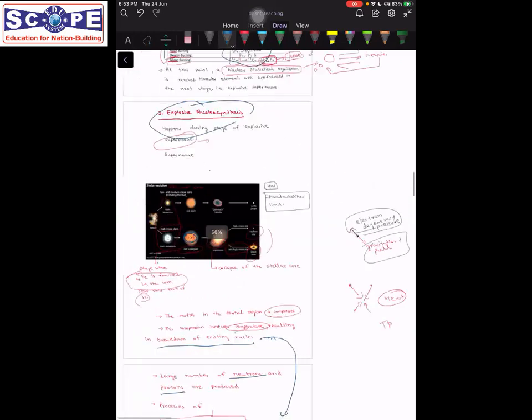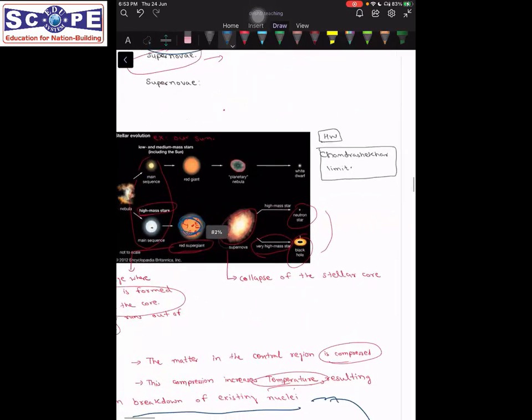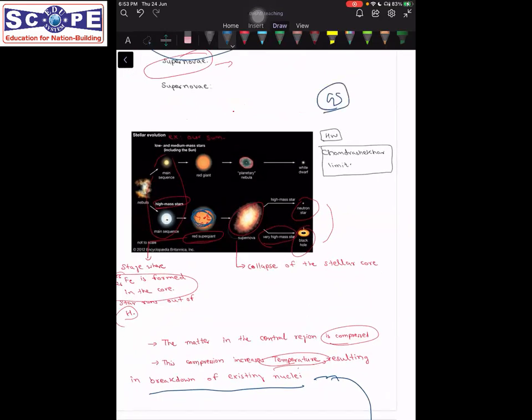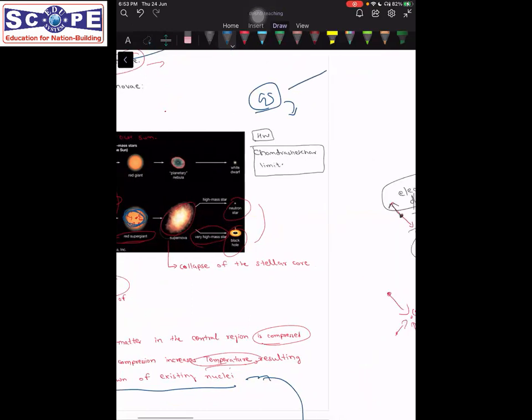Since I have also been a student of general studies, there's one more side topic that I would want you people to read about. That is the Chandrasekhar limit. There's a topic in GS known as the contribution of Indian scientists. It is a topic in paper 3.